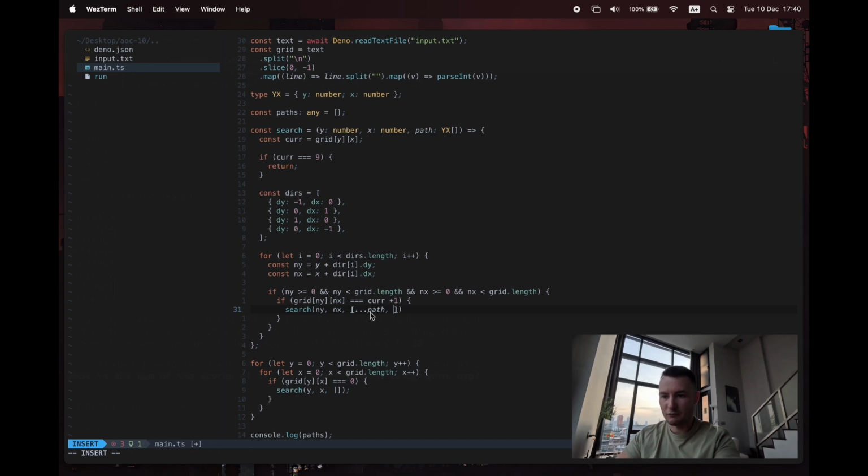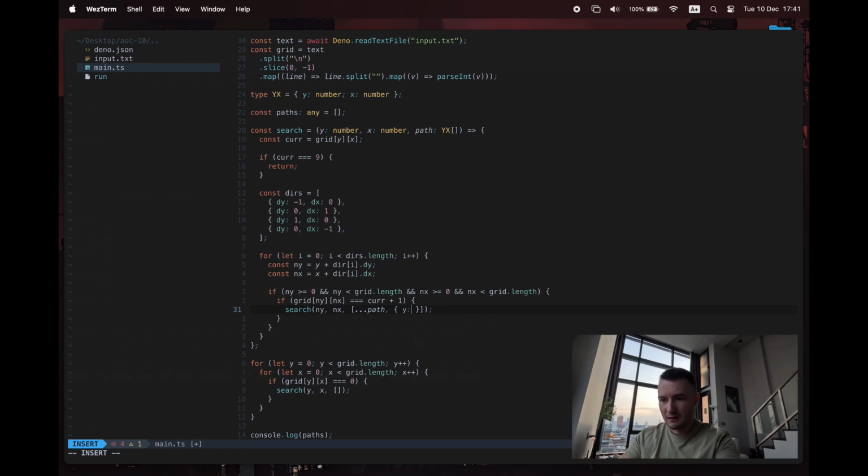That basically takes an array and breaks it out into multiple values. So this would be the same as path 0, path 1, and so on for however many there are in there. So we're building up a new array. It's not called anything, but we're taking out the values that we've currently got from path, and then we need to add another one to it. Just making sure the TypeScript signature works there.